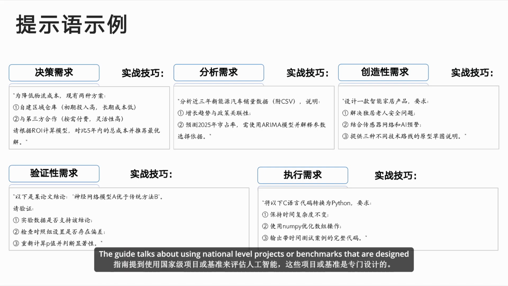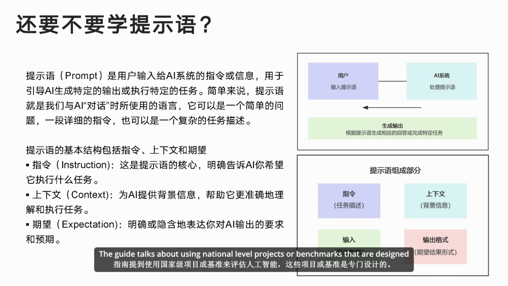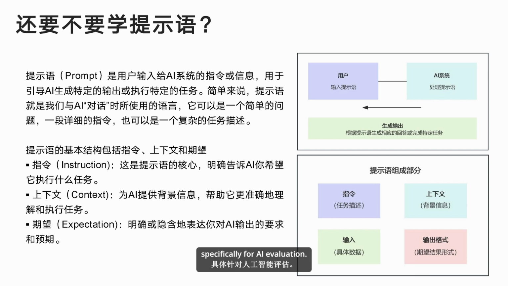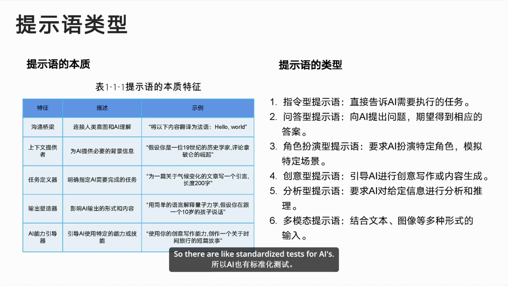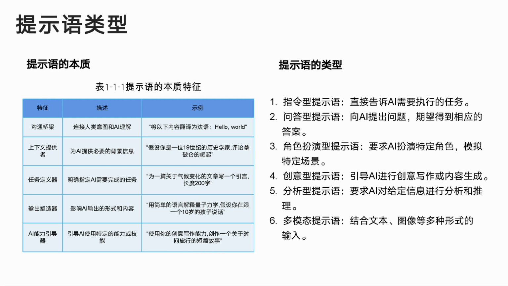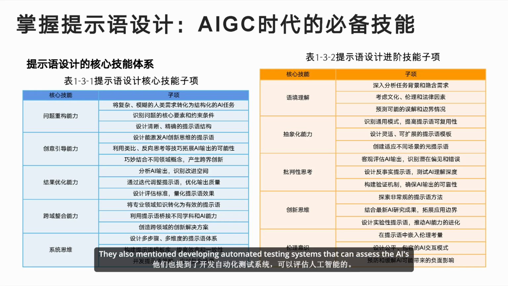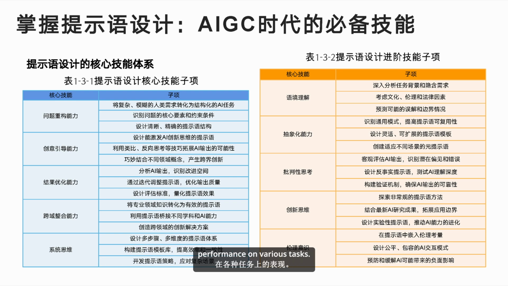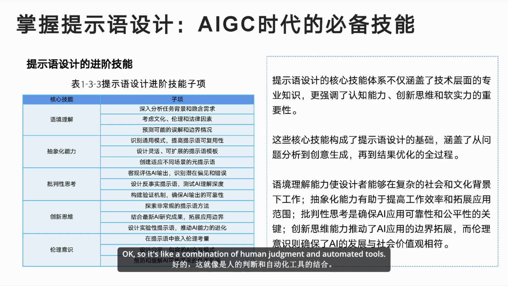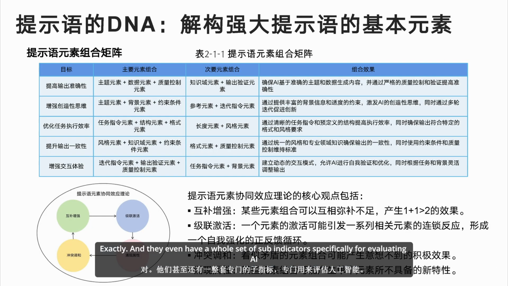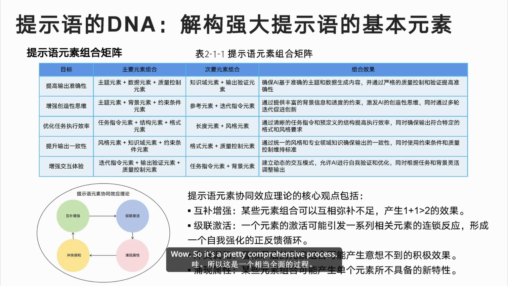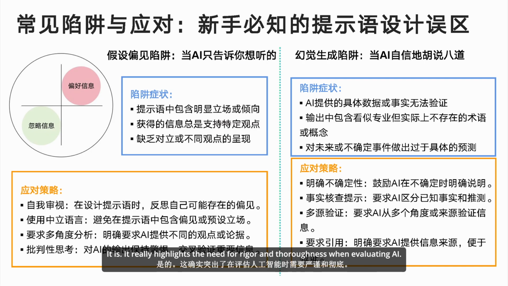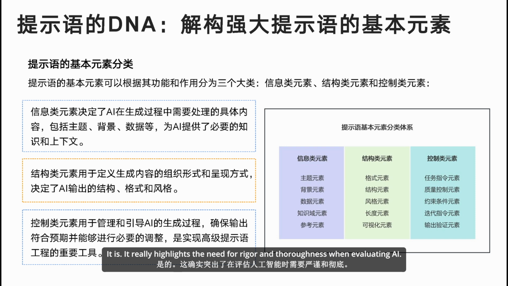The guide talks about using national-level projects or benchmarks that are designed specifically for AI evaluation. So there are like standardized tests for AIs. You could think of it that way. They also mentioned developing automated testing systems that can assess the AI's performance on various tasks. Okay, so it's like a combination of human judgment and automated tools. Exactly. And they even have a whole set of sub-indicators specifically for evaluating AI-generated content. Wow, so it's a pretty comprehensive process. It is. It really highlights the need for rigor and thoroughness when evaluating AI.